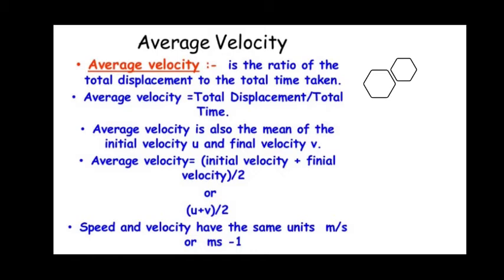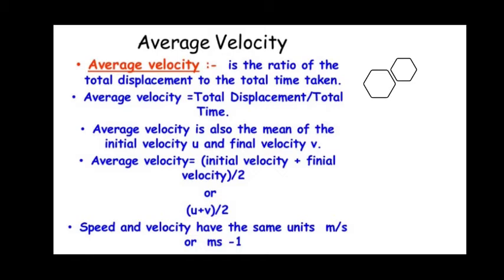Average velocity is the ratio of the total displacement by total time taken, as usual, like what we have done in average speed, the same thing. Average velocity is also the mean of the initial velocity and the final velocity. So either you can go for average velocity equals total displacement by total time taken, or you can go for initial velocity and final velocity, the sum together divided by 2, that is the average. Initial velocity is represented by u and final velocity is represented by v. So (u plus v) by 2, since we are taking its average, it is 2.